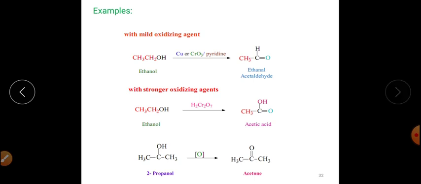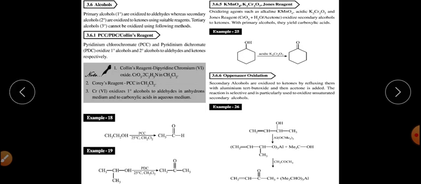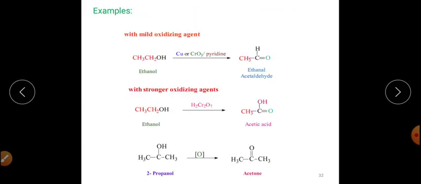Now the point here is that if we are taking the primary alcohol and that primary alcohol is allowed to react with a strong oxidizing agent or very strong oxidizing agent, at that time what will happen? It will be converted into carboxylic acid.